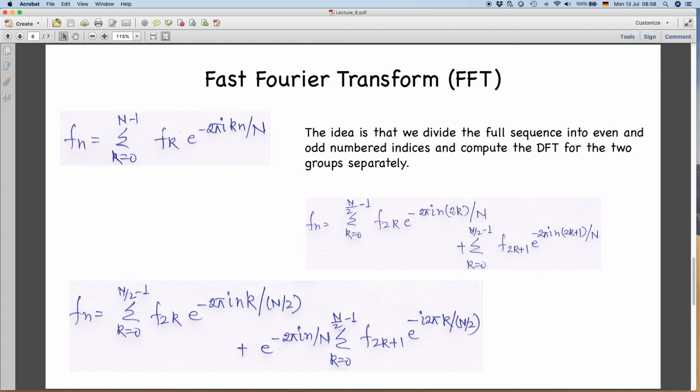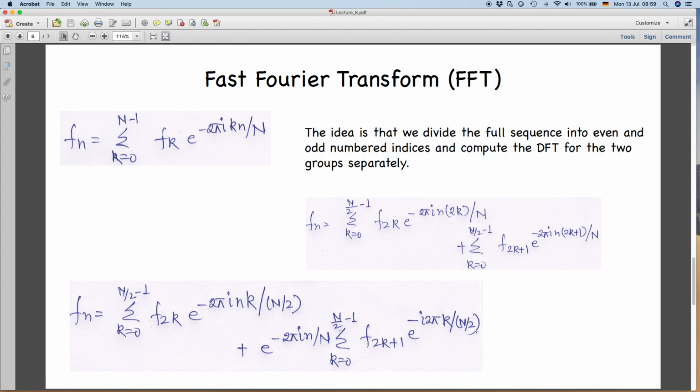So, the 2 which was here, I can bring here in the denominator and write it as n by 2. There is nothing extra we are doing, just bringing this 2 down and writing it n by 2. The same thing is here: this term e to the power minus 2 pi n divided by capital N is brought outside of the summation, because it does not depend upon k, and the summation is again from k equal to 0 to n by 2 minus 1, f of 2k plus 1 and e to the power minus 2 pi k divided by n by 2.